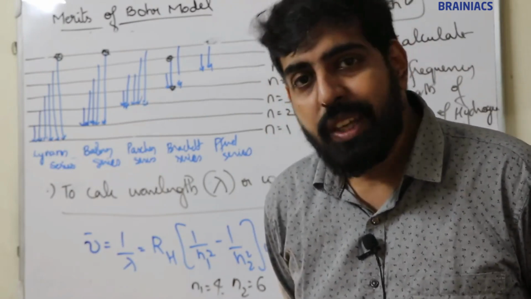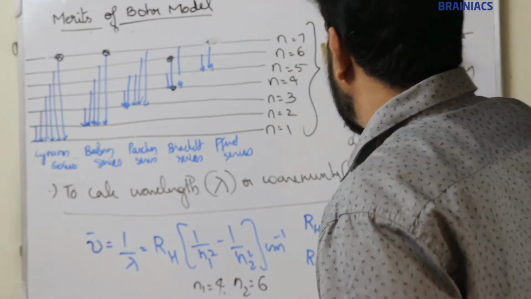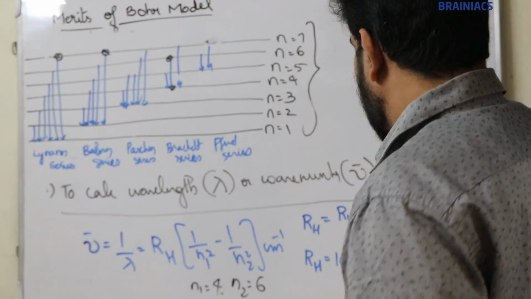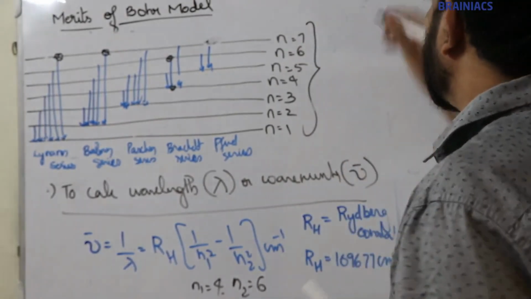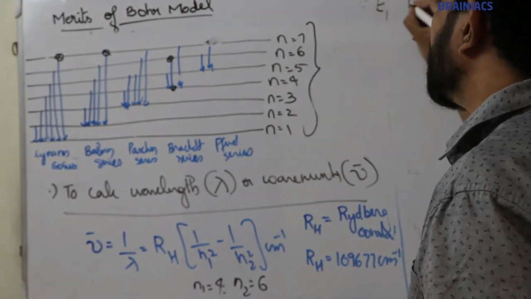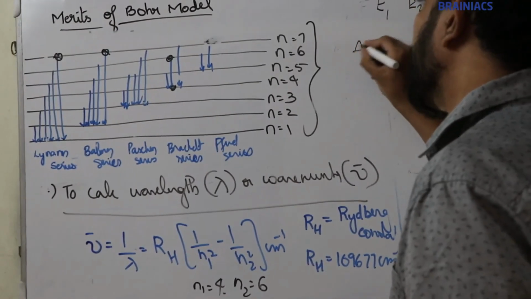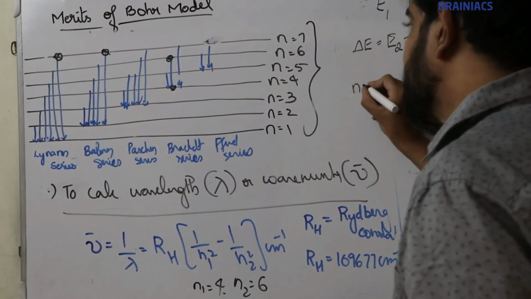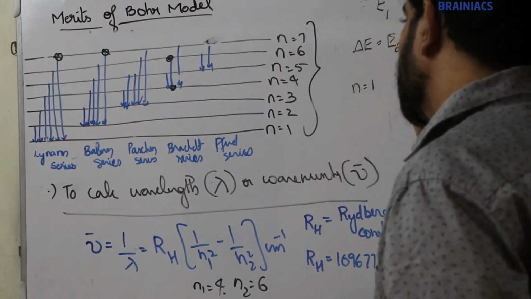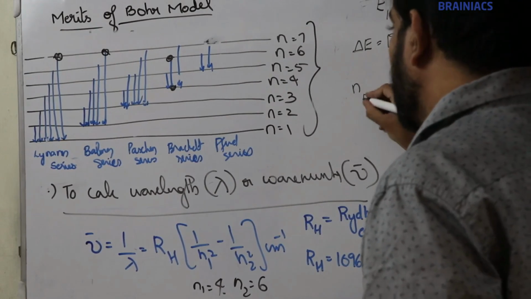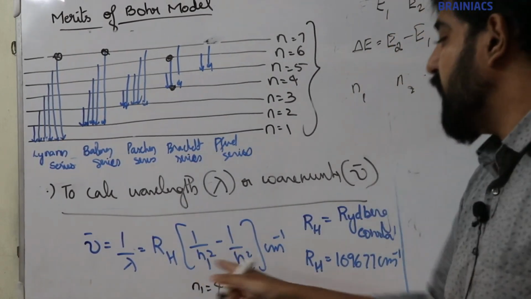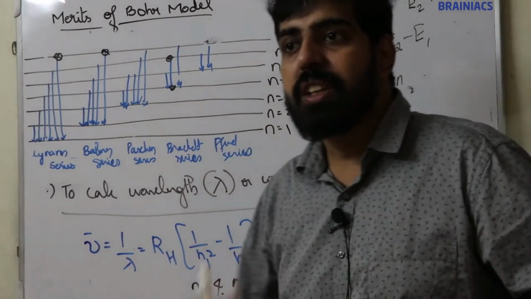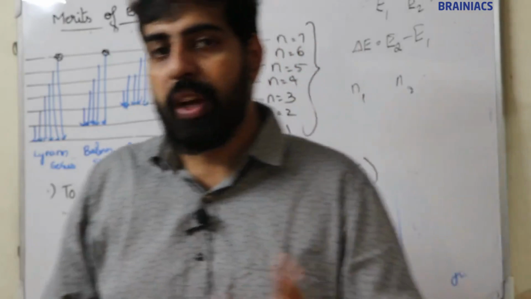If the energy of two orbits, E1 and E2, are given, then you have to use this equation: delta E is equal to E2 minus E1. If orbits N1, N2 are given, then you can use the other equation. Based on the things given, you have to choose your equation.